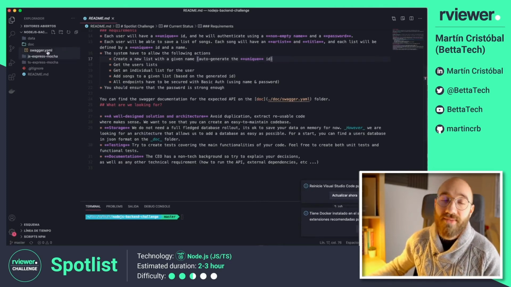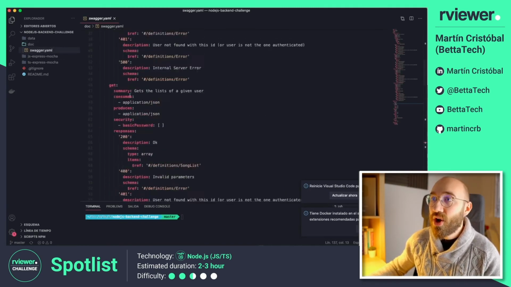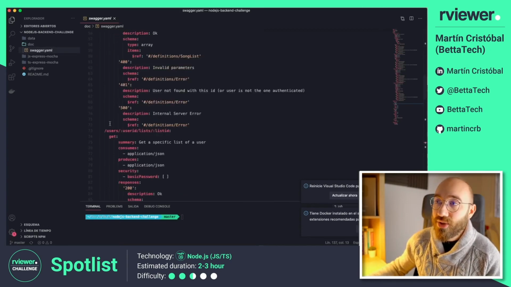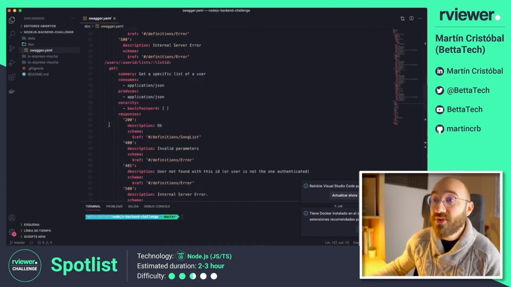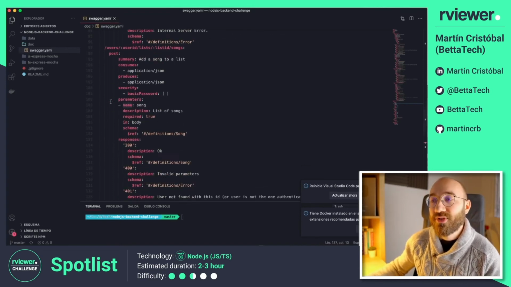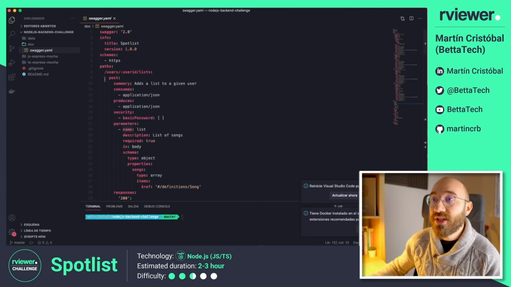Other than that, you can find in the swagger.yaml file under the doc folder all of the required endpoints that will need to be built for this API. You need to get a specific list of a user, and also you need to be able to add songs to a specific list of a given user. And important note, you need to be able to handle authentication of users. So for example, a user only has visible its own playlist.